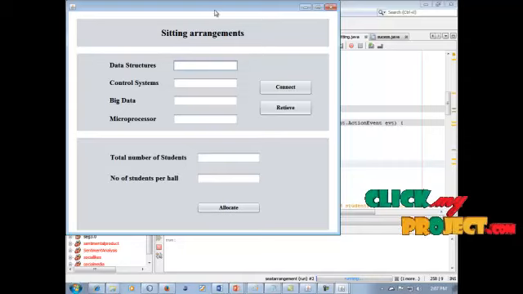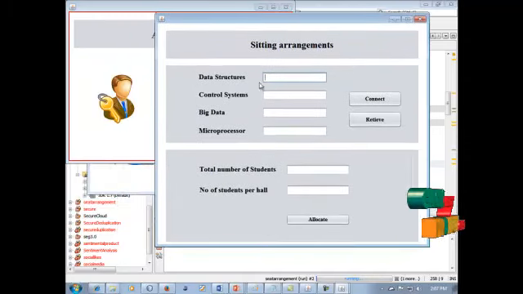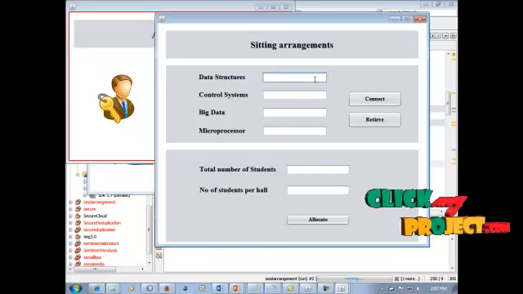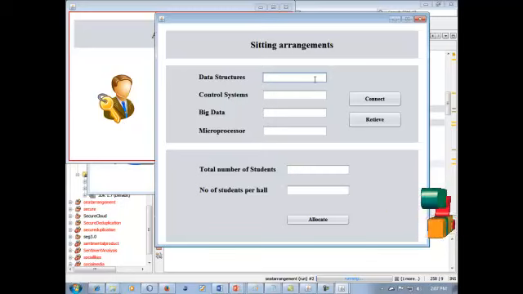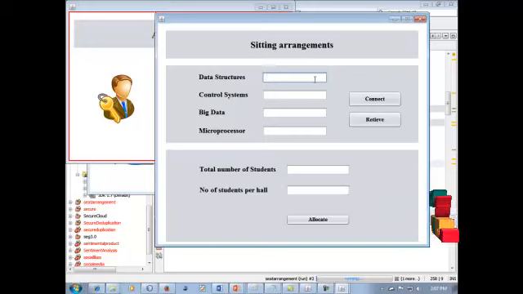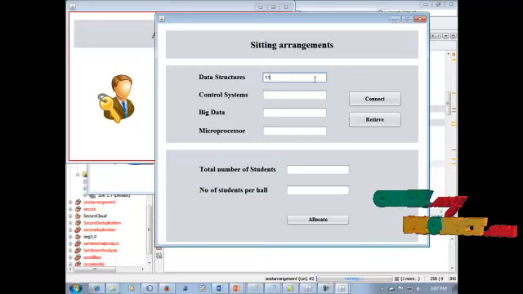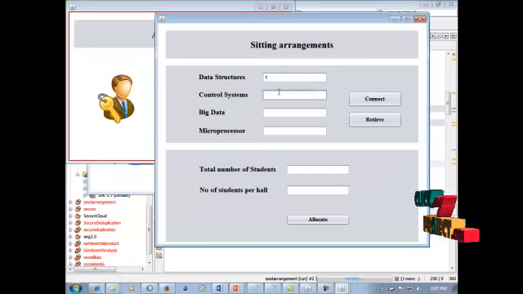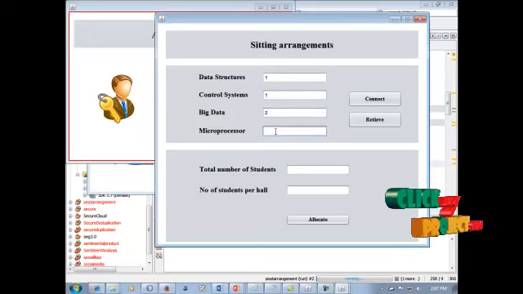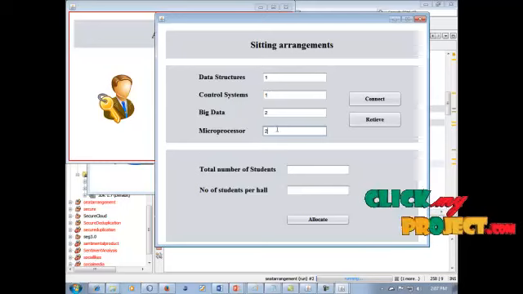It is our control panel for the admin process for seating arrangement. It is full control of the seating arrangement for the admin. So the admin can fill in this field. The data structure is an exam subject, so control systems 1, big data 2, and microprocessor 2. These are the subject titles, and this is the allocation of seating arrangement for students.